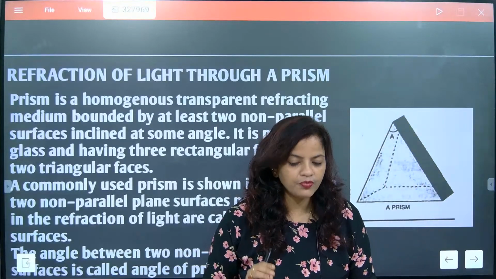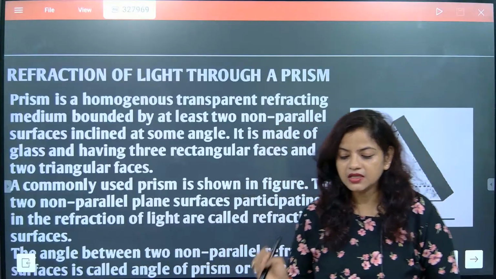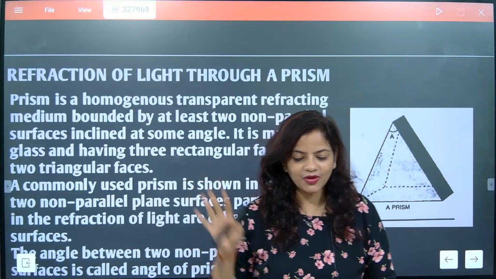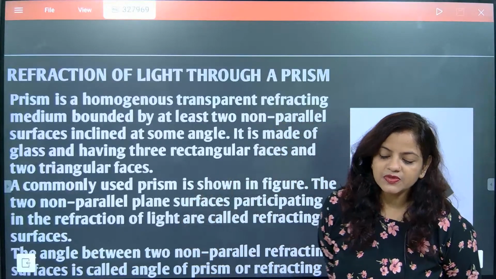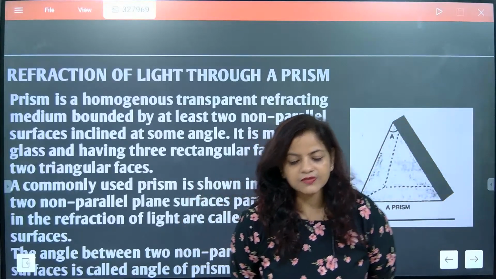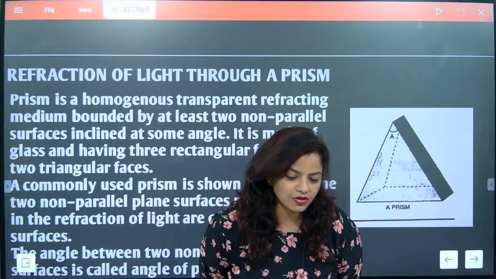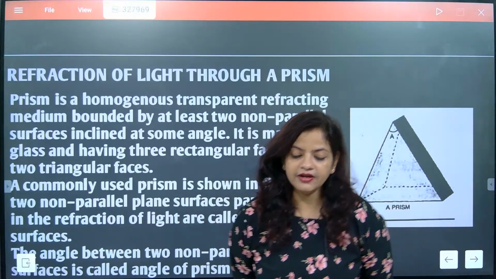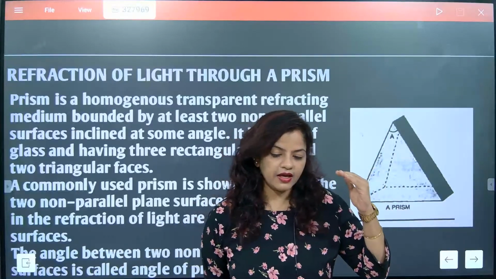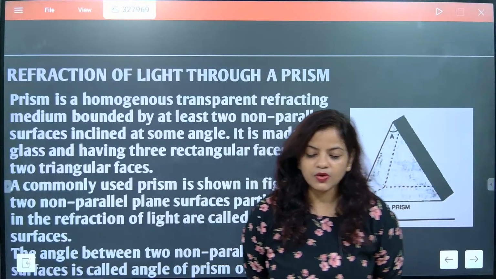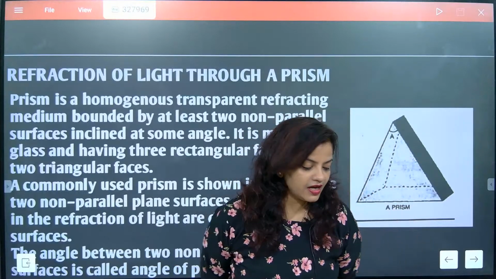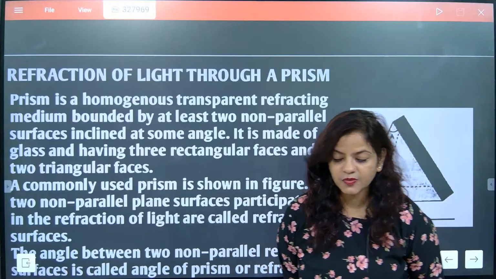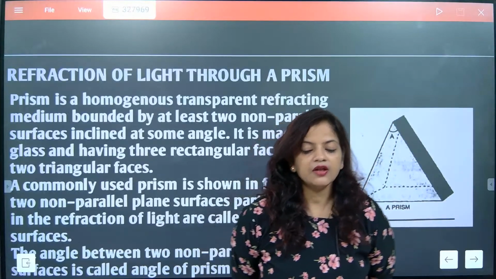Today we are going to do prism. Like other reflecting surfaces, prism is also a reflecting surface. Plus, it will allow refraction also. The light will enter into it. That means what? I'm just reading out who and all are there. So please kindly inform your friends to join as fast as possible. Class started already. Now listen, beta.